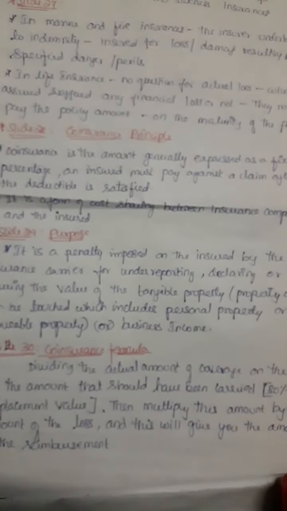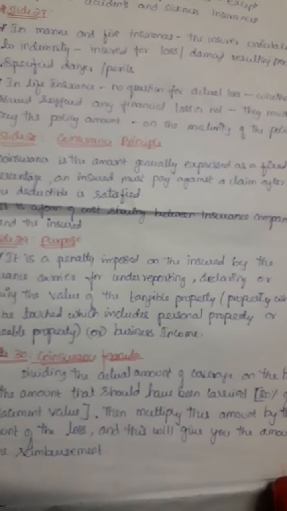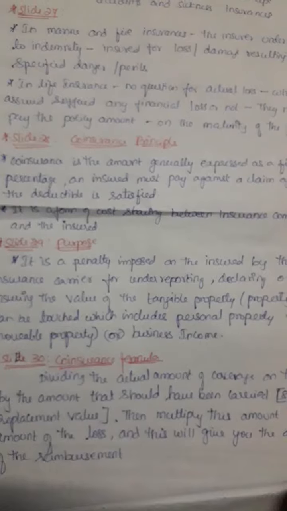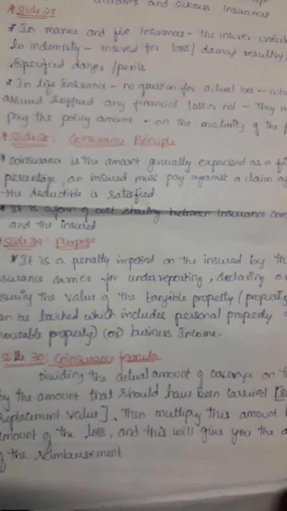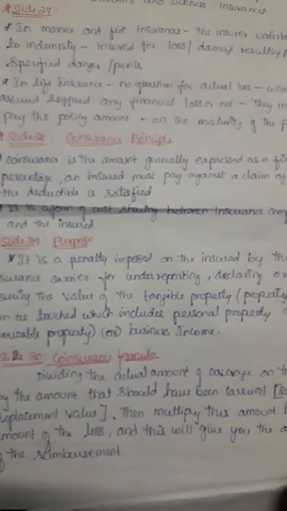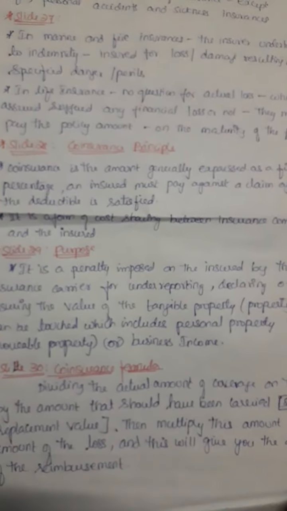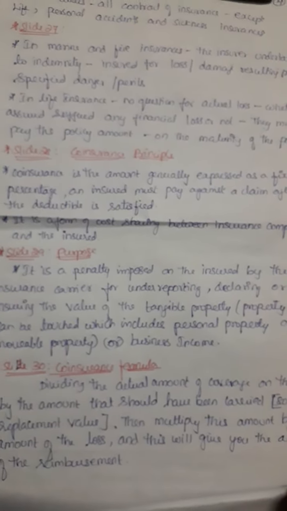Next is the co-insurance principle. The co-insurance principle is an amount generally expressed as a fixed percentage that the insured must pay against a claim after the deductible is satisfied. It's a fixed percentage amount the insured must pay for a claim after certain deductions are made, and it is a form of cost saving between the insurance company and the insured.